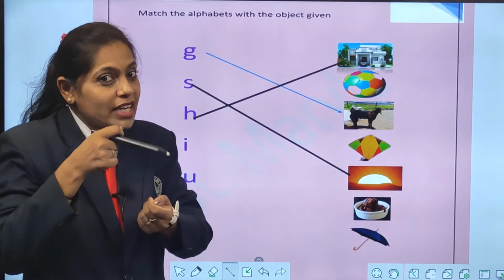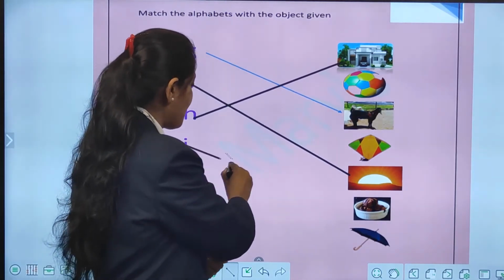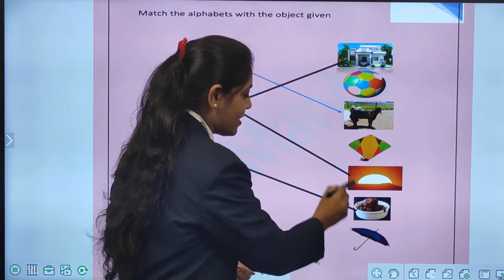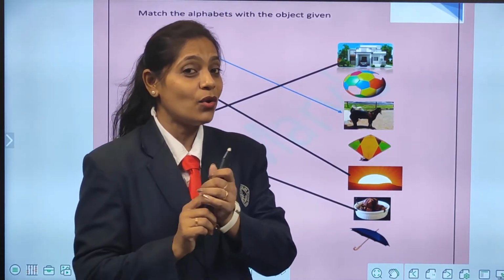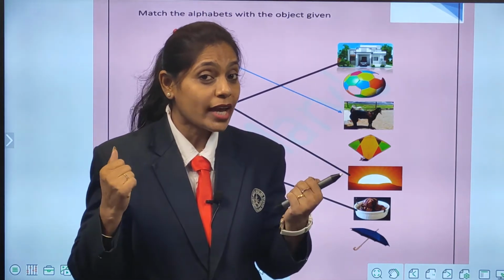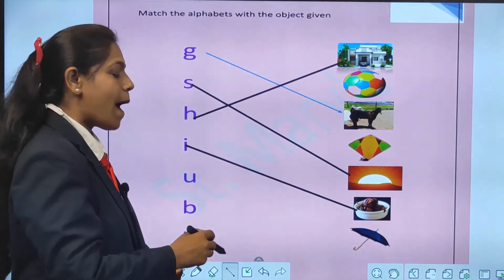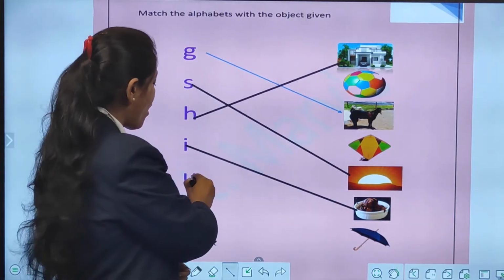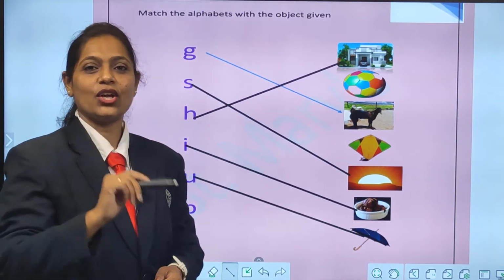Good. Now, yes, this nobody can forget because it is everybody's favorite. I for, we eat. What is that? Ice cream. I for, yes, ice cream. Now, we move it round and round. When we go out, we take it when it rains. What is that? Correct. Umbrella. U for, yes, umbrella. Very good.